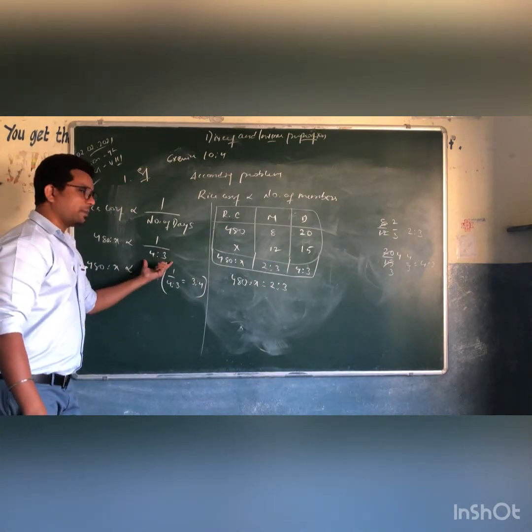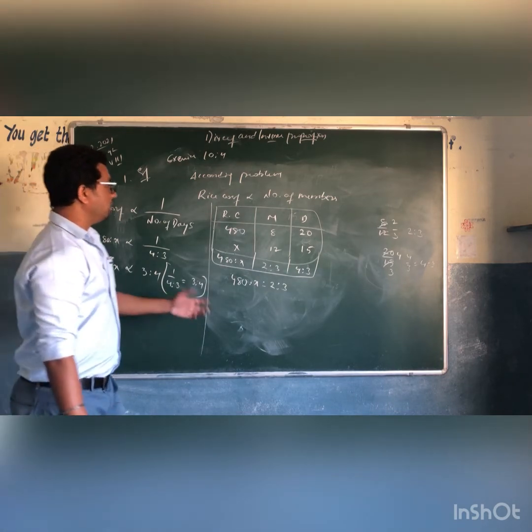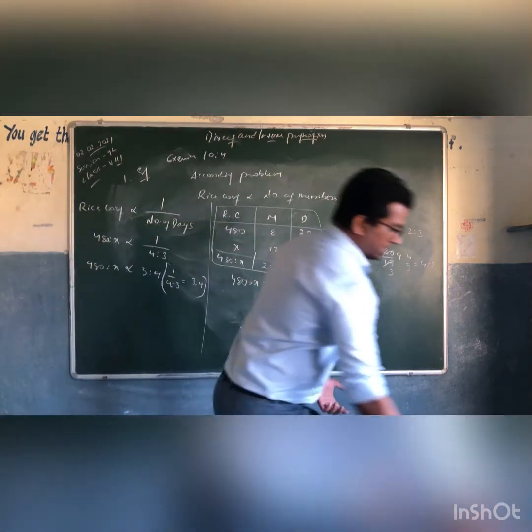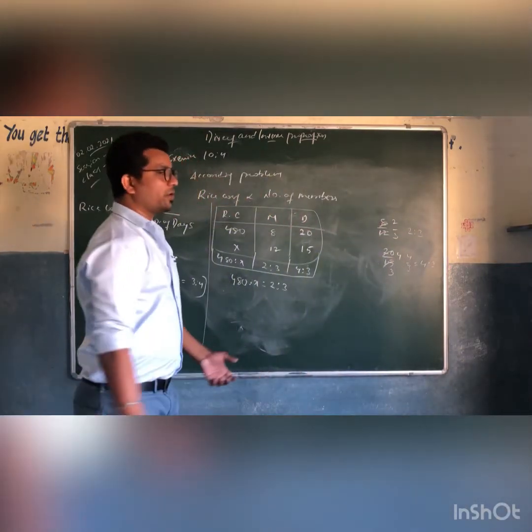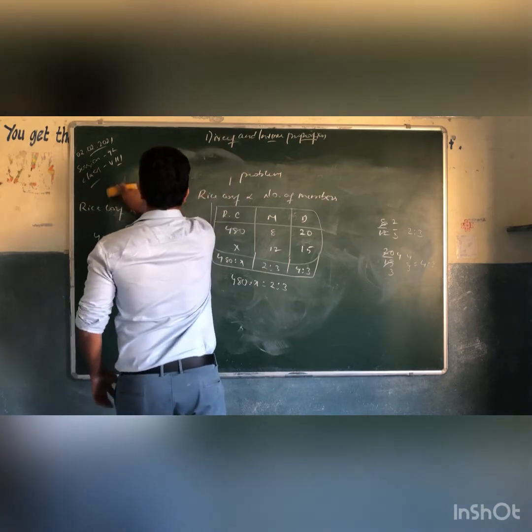So in the place of 1 by 4 is to 3, I am writing 3 is to 4. Now, when we have two or more quantities, we need to find the compound ratio of these two, right? Let's find the compound ratio of those two.